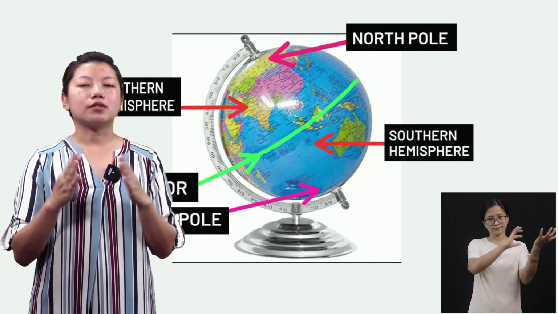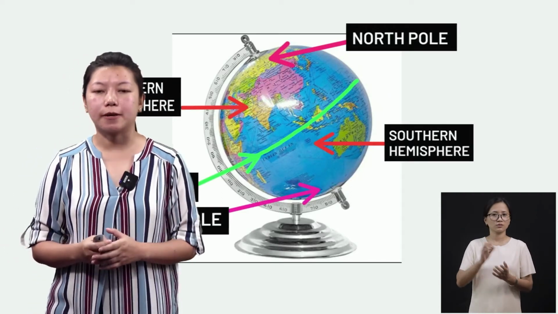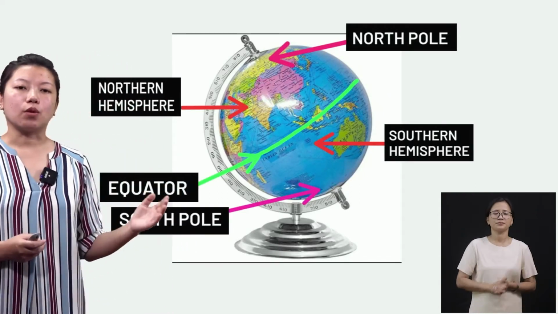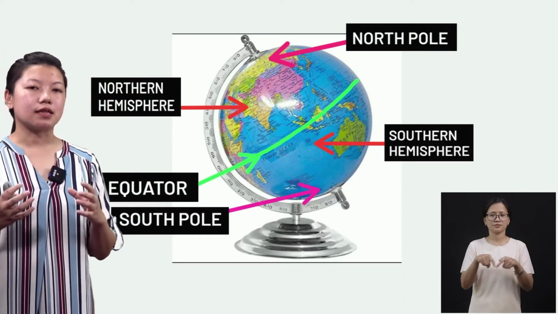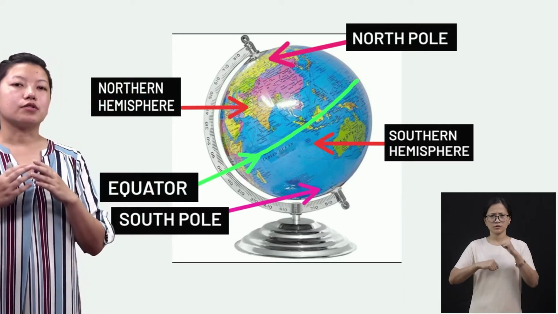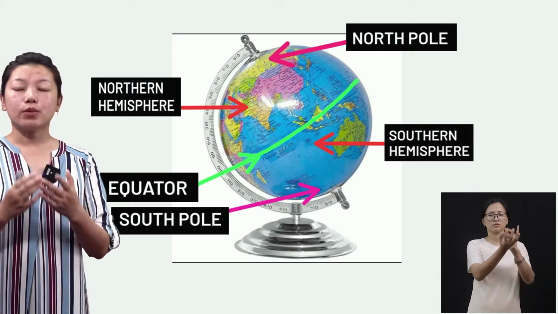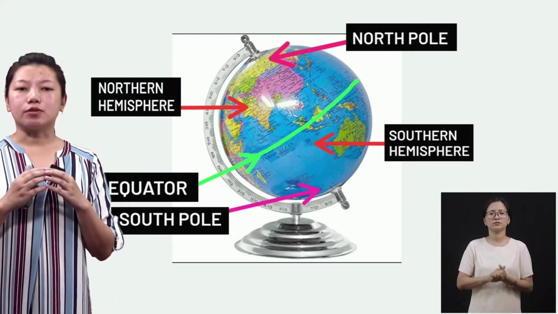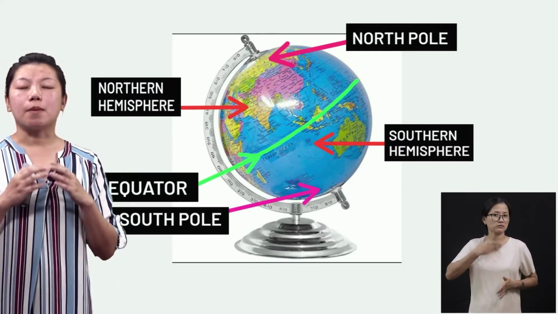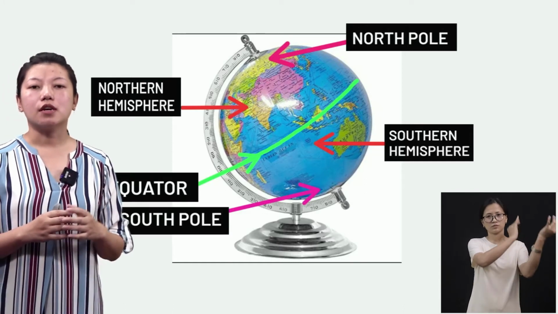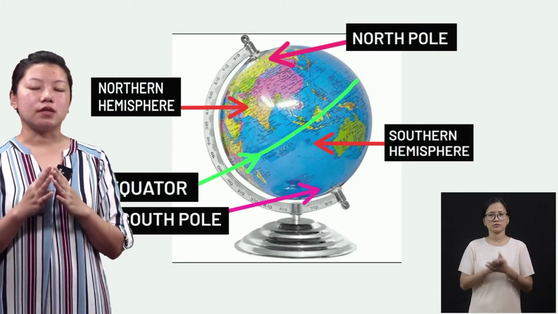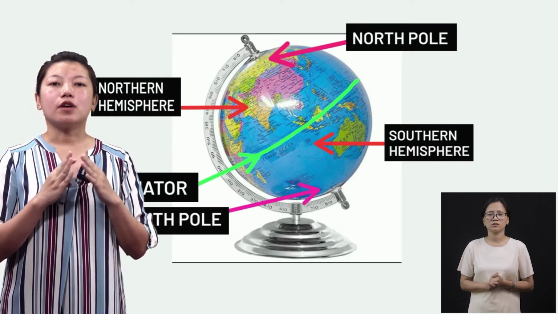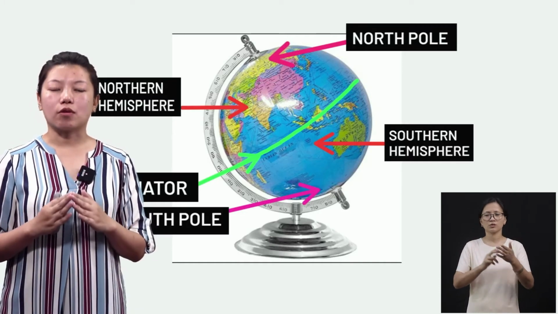Now let's come back to the globe again, okay? Now here is the globe, and we are still in the structure of the globe, right? So with the help of the globe, I'm going to explain to you the parts of the earth, all right? So there are different parts of the earth, and we have North Pole and South Pole, okay?